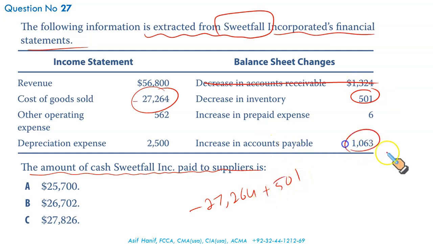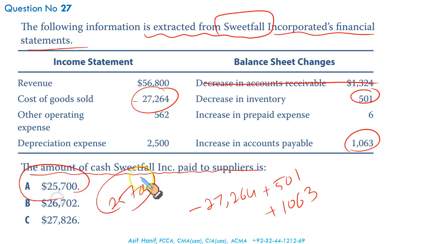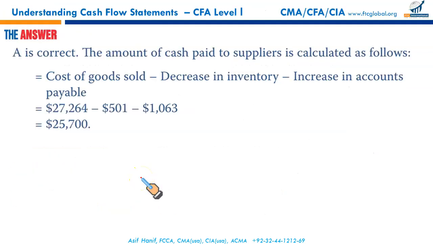Increase in accounts payable. Accounts payable increase. We withheld their payment, representing an inflow. Add it. 1063 to be added. So net of these, negative 27264 plus 501 plus 1063 gives you 25,700, and that's A. A.